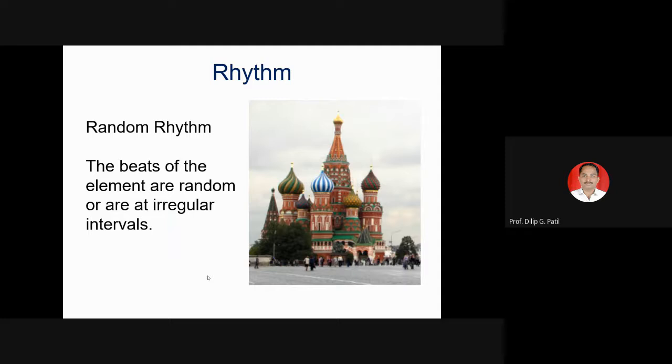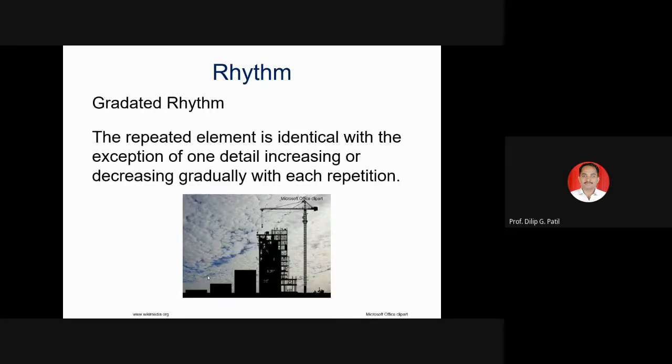Random rhythm. The beats of the elements are random or at irregular intervals. So you can see the shape is repeated, but the proportion or the color or even the distance is not maintained. So that is nothing but random rhythm. And this is gradated rhythm. Gradation: there is proportion continuously increasing, or size continuously reducing like this. So you see in the photo that the height of structures is gradually increasing.